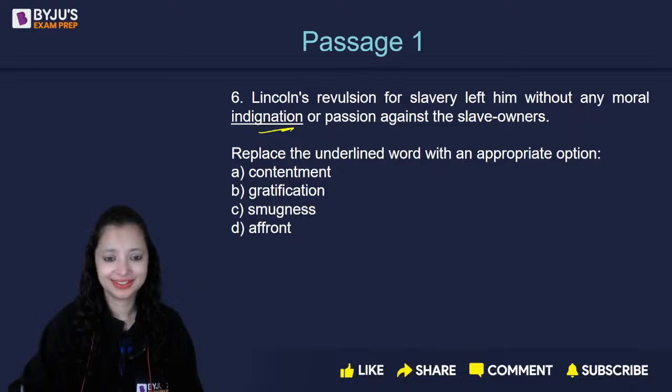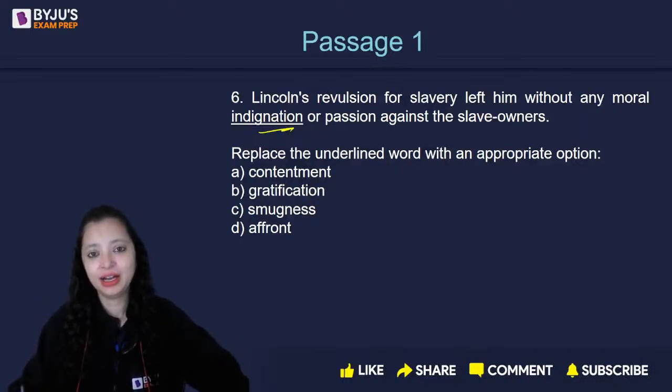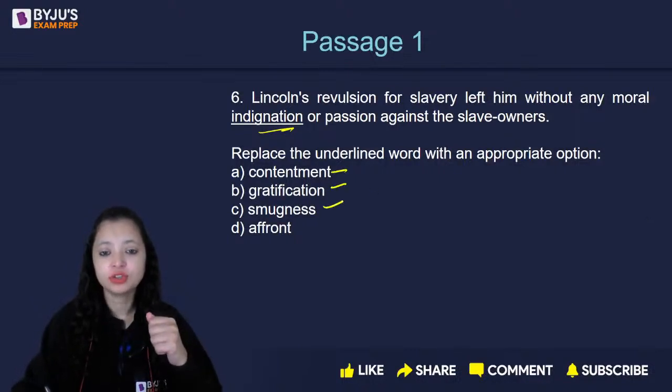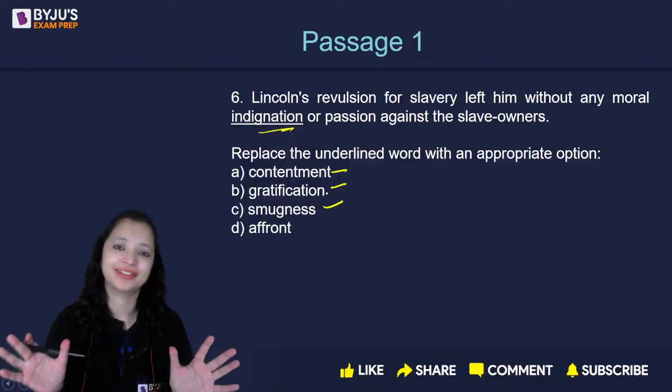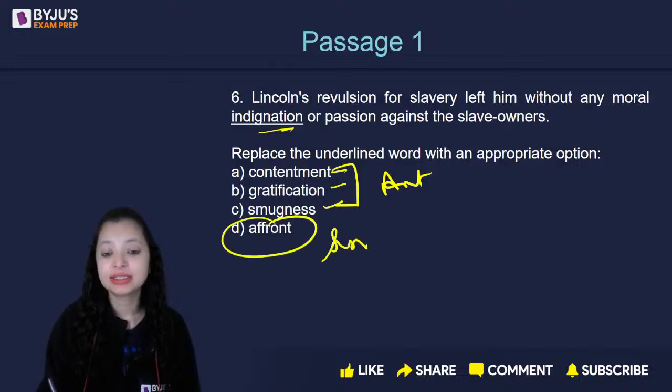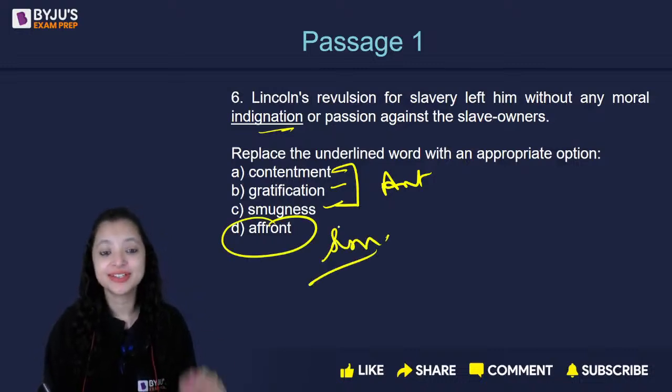Answers? Affront is the correct answer. Yes, it is, Devishri. Indignation is anger, resentment, hatred. Contentment, gratification, smugness is to be satisfied. These three words are antonyms to indignation. Affront is a synonym to indignation. The correct answer is D.